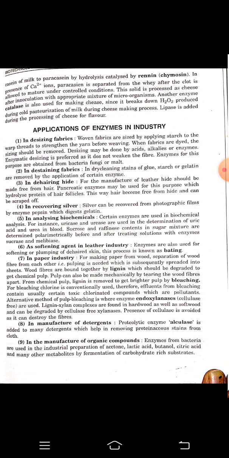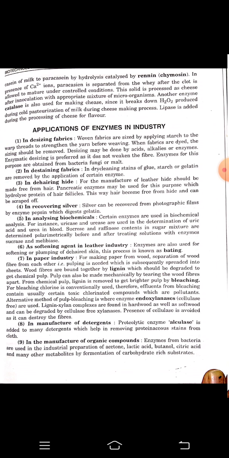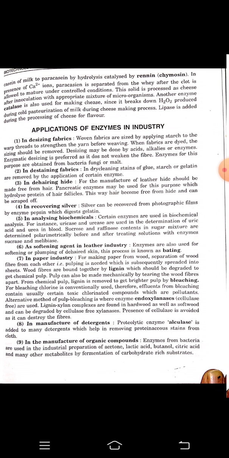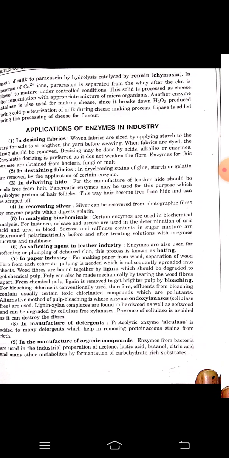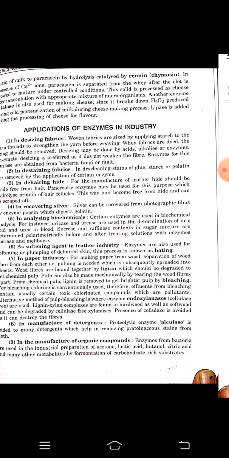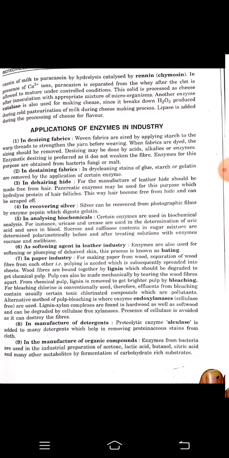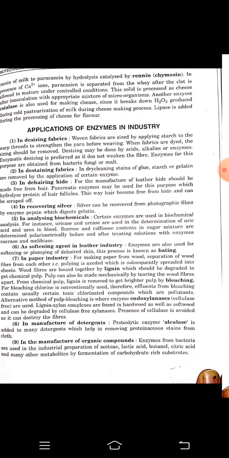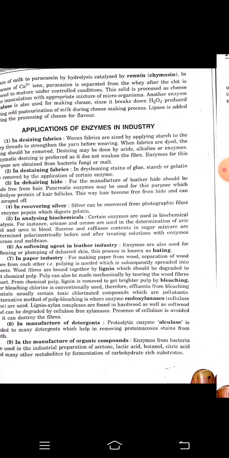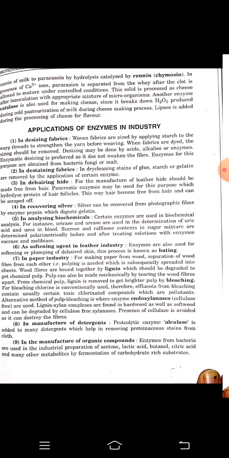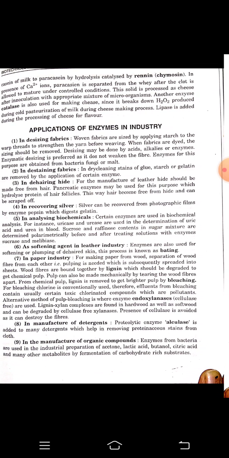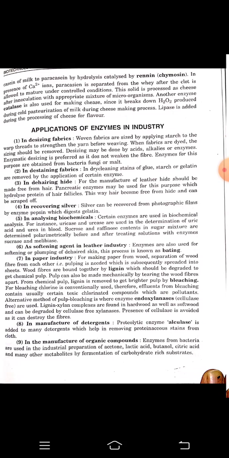Wood fibers are bound together by lignin, which should be degraded to get chemical pulp. Pulp can also be made mechanically by tearing the wood fibers apart. From chemical pulp, lignin is removed to get brighter pulp by bleaching.